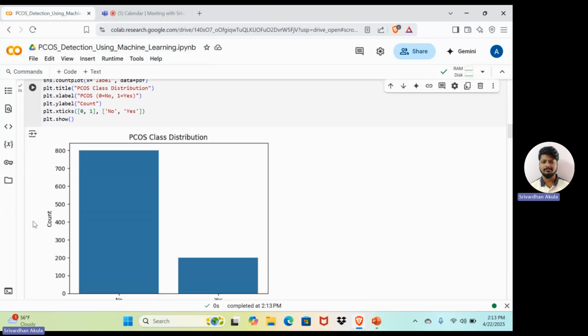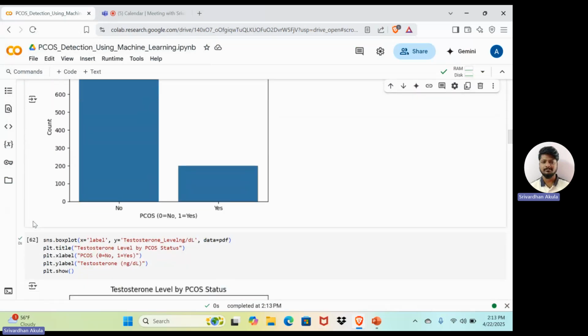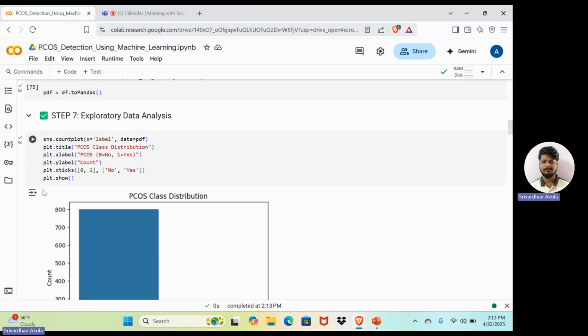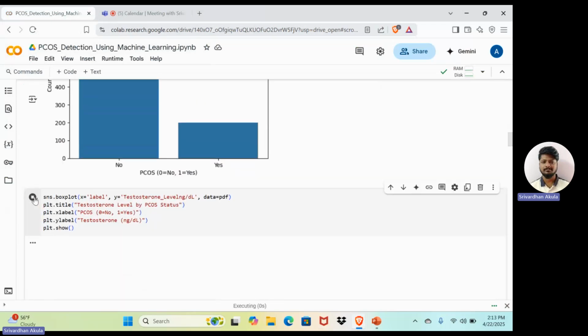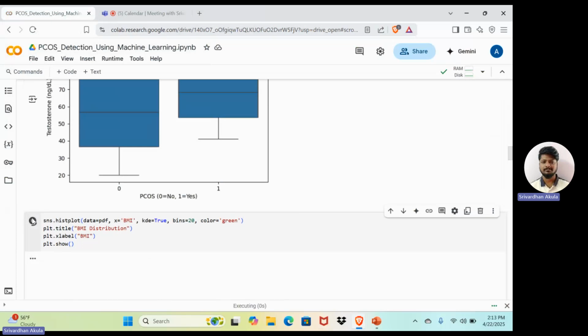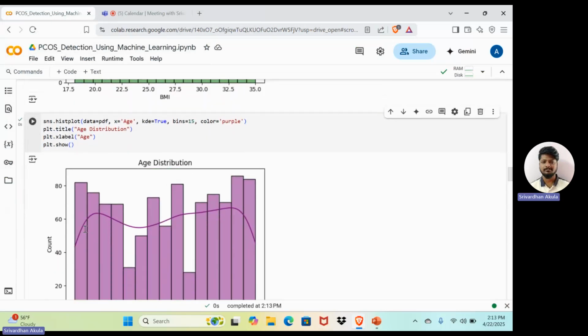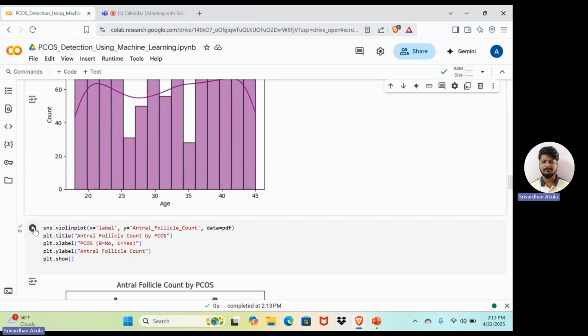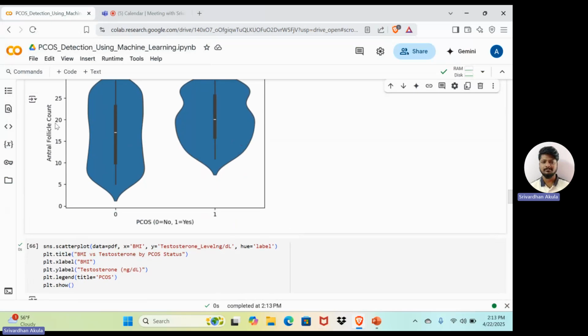So here you can see that we have some data visualization, where to better understand the data, we create histograms, pair plots, and a heat map showing the correlation between the features. For instance, we check how strongly features like LH, FSH ratio, and follicle count correlate with PCOS, where the x-axis shows the top 5 rows which are giving the most problems.